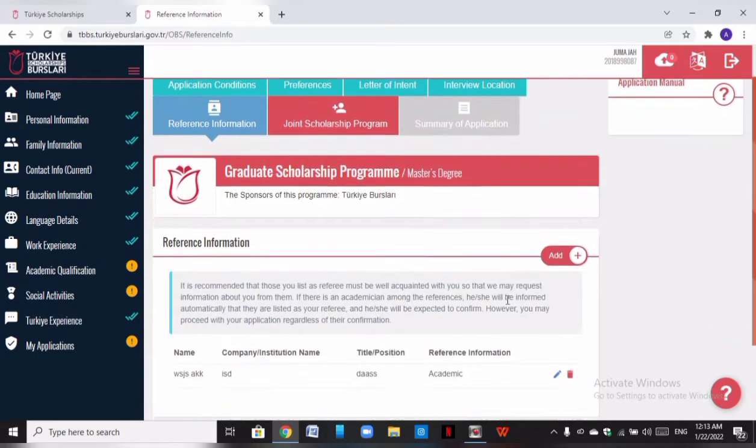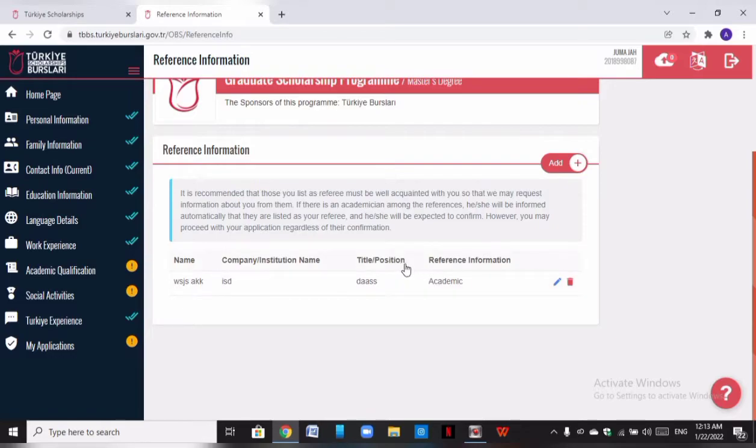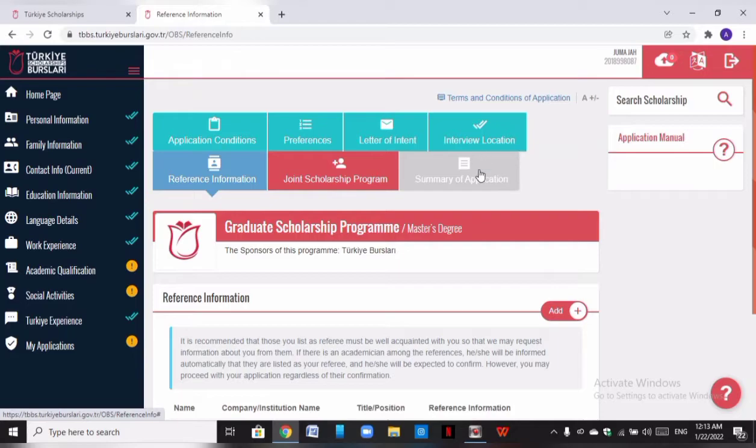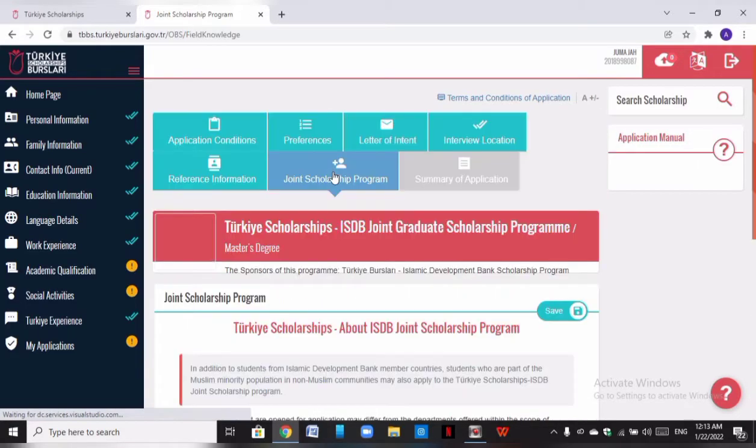Okay, so that is the first information. You see it's registered: name, company, title, academic reference. Then if the scholarship requires more references, you can add as many as they want. So after you're done with that, you come to the joint scholarship. Now, one of the beautiful things about the 2022 application period is that while applying for the Türkiye Burslari, you also have an opportunity to apply for another scholarship, which is the Turkish joint scholarship with the Islamic Development Bank. So it's a good opportunity for you guys.